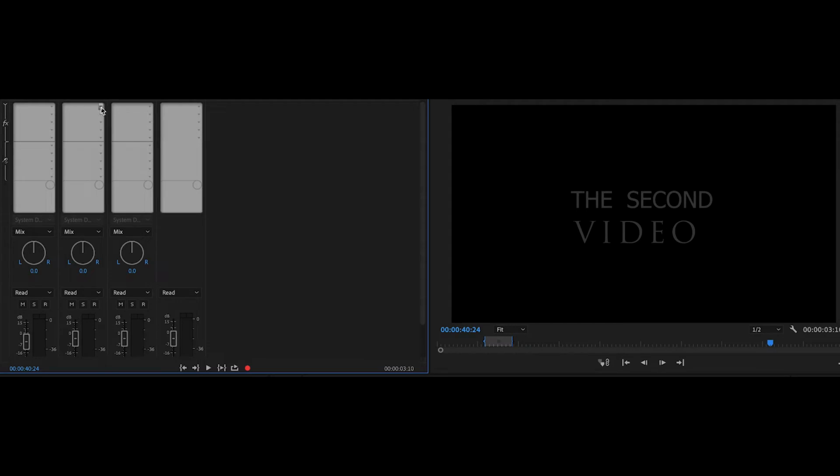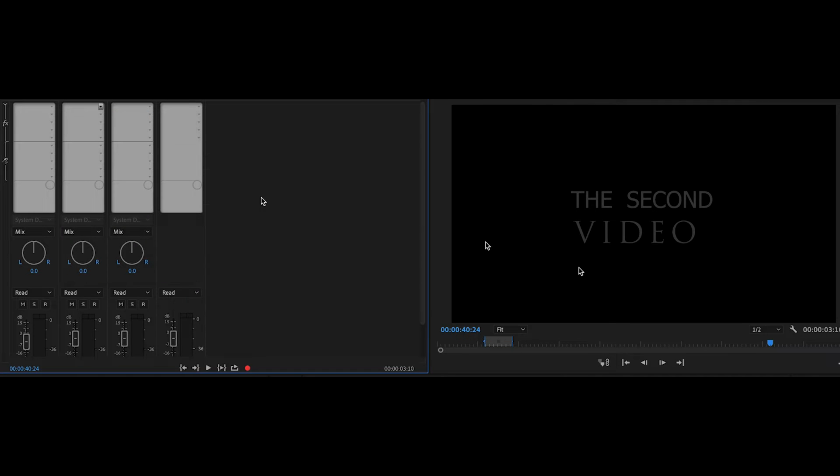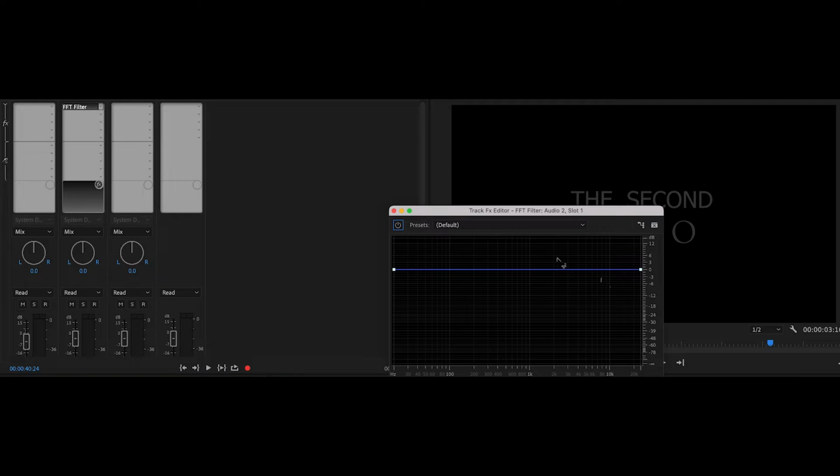So in this clip, I'm selecting the top grey box that is in line with the audio clip. From there, I'm selecting the filter and the EQ box. Then I am selecting the FFT filter. I am then double clicking FFT filter from the drop down menu in the grey box. This will create a pop-up window that will allow me to manipulate the decibels in the selected audio clip.